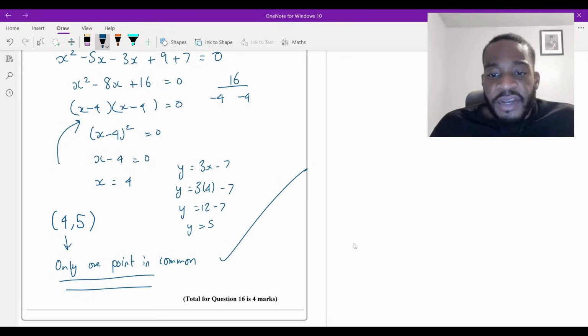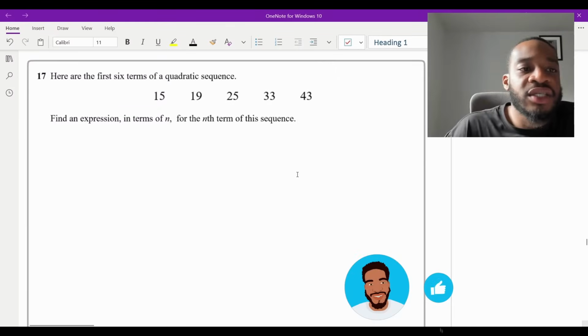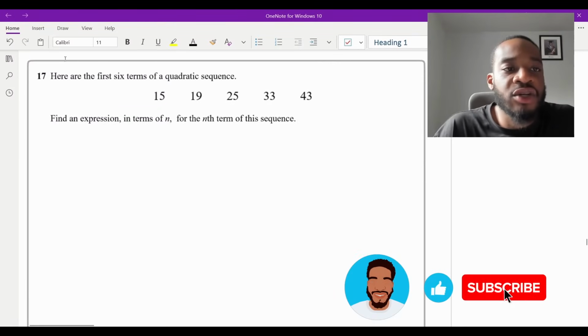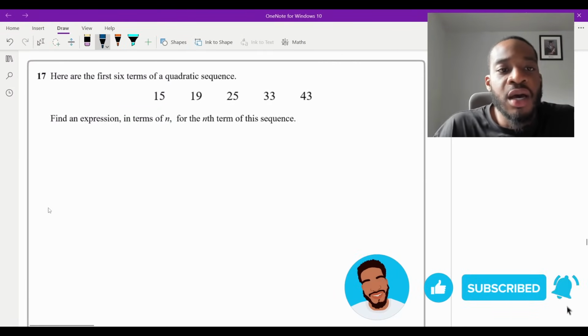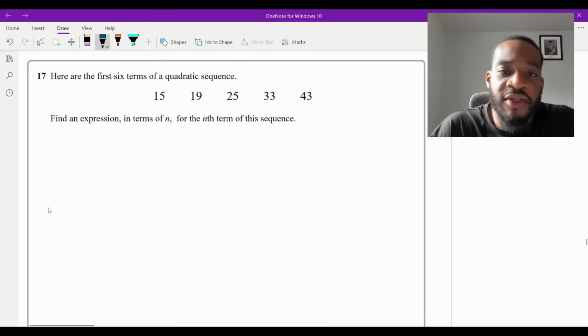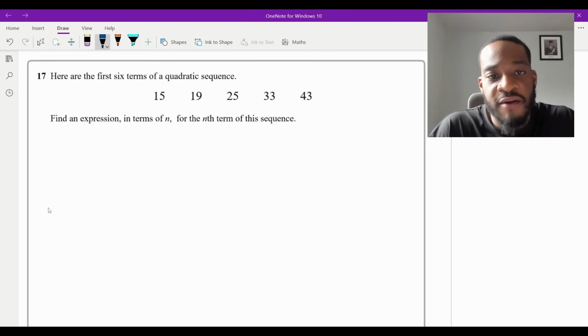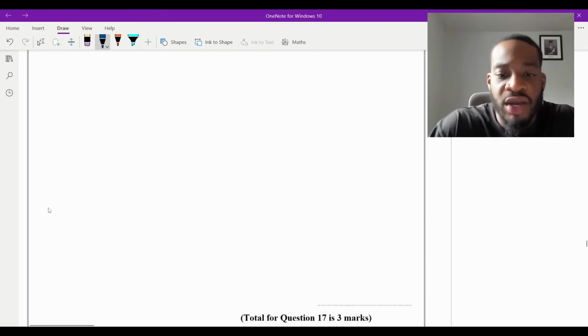And that's it. Finished. So question 17 says, here are the first 6 terms of a quadratic sequence. 15, 19, 25, 33, and 43. Find an expression in terms of n for the nth term of this sequence. And this is a 3 marker, I believe.